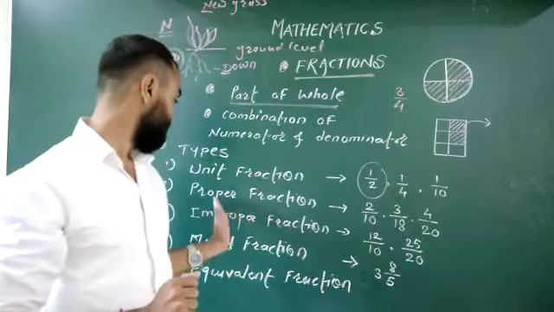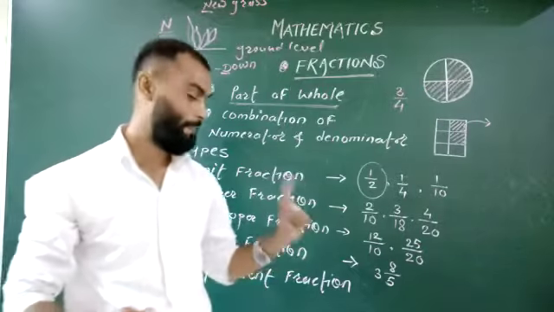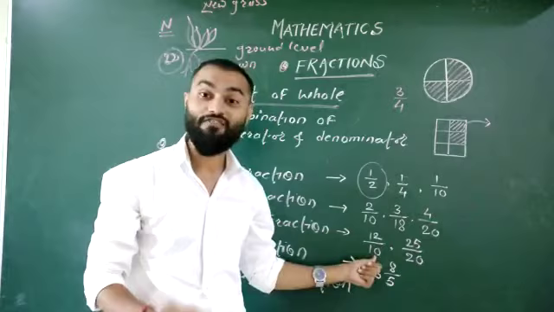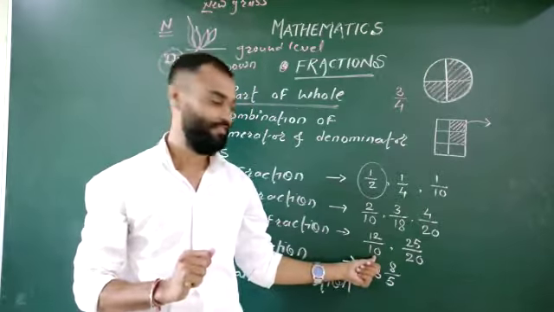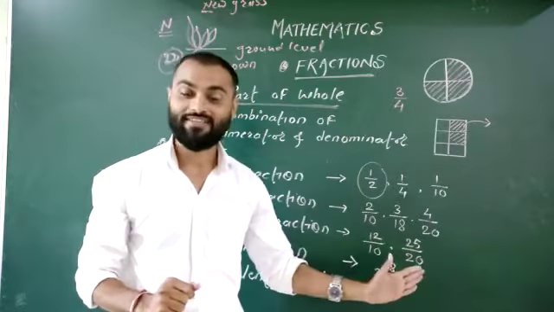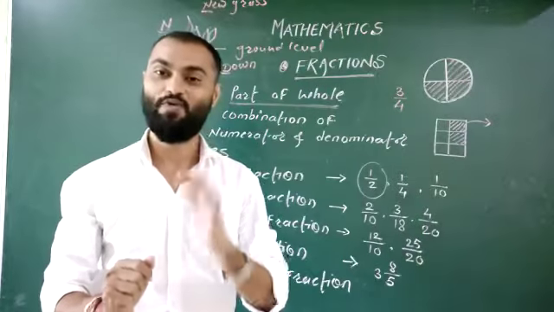The next is improper. Improper means, look here, 12 marks out of 10 marks. Is it possible? No. 25 marks out of 20 marks. Is it possible? No. That's why simply it is improper.